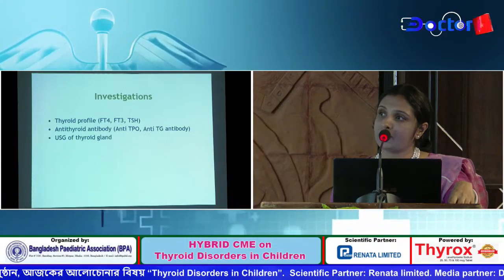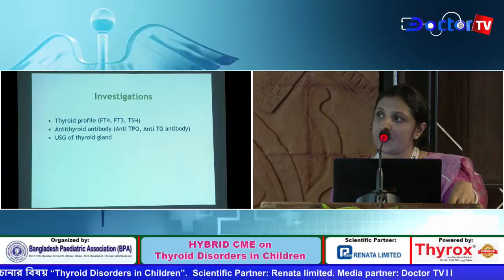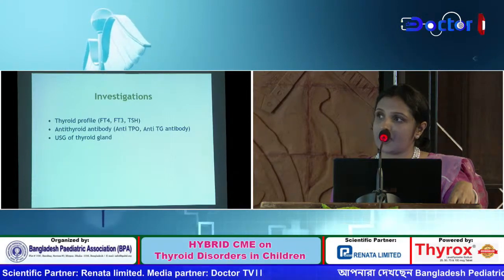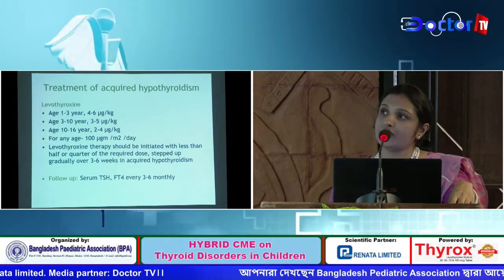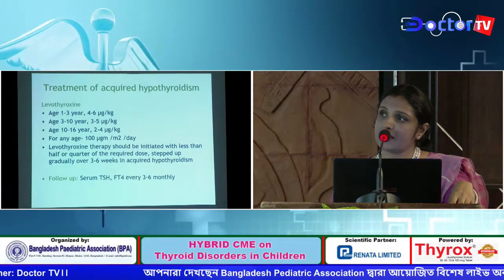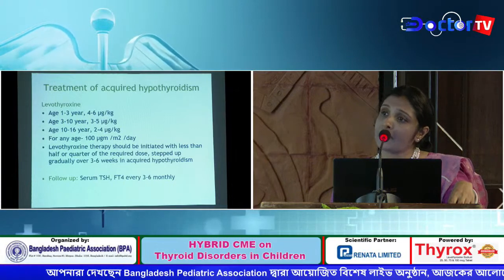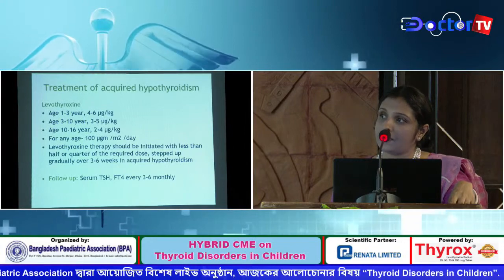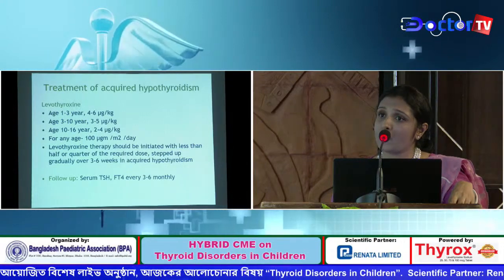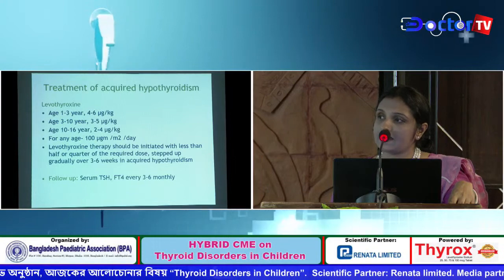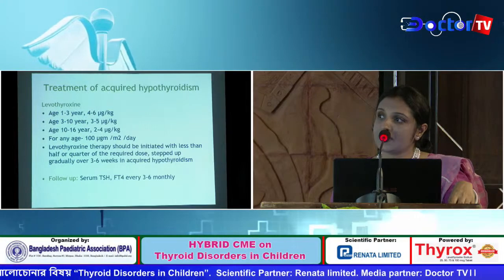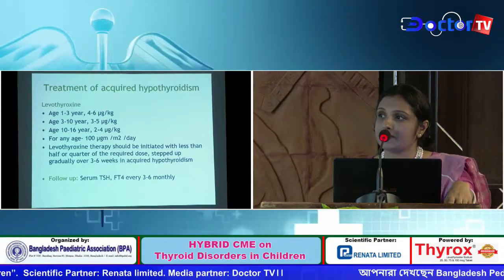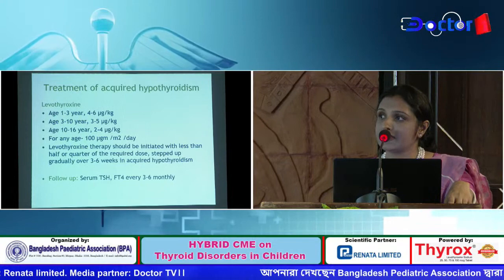Investigation revealed thyroid profile, FT4, FT3 and TSH, and anti-thyroid antibody, anti-TPO, anti-TG antibody, and ultrasonography of the thyroid gland. Treatment of acquired hypothyroidism is levothyroxine supplementation, with an age-specific dose, and for any age we can give 100 microgram per meter square per day. Levothyroxine therapy should be initiated with less than half or a quarter of the dose, then stepped up gradually over 3 to 6 weeks in acquired hypothyroidism. Follow-up should be done with serum TSH and FT4 every 3 to 6 months.